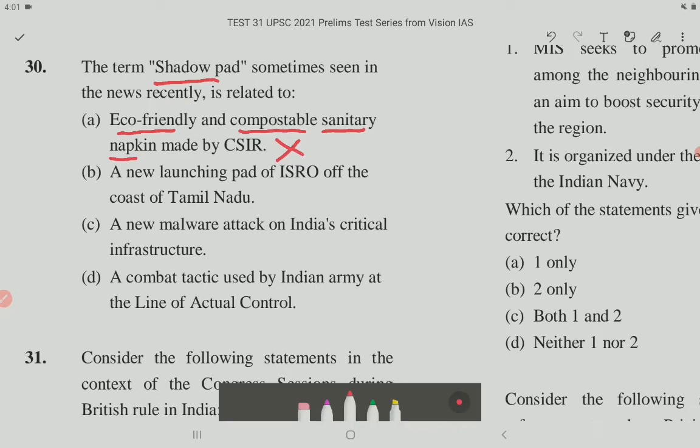Option B, a new launching pad of ISRO off the coast of Tamil Nadu. This is incorrect. Option D, a combat tactic used by Indian Army at a line of actual control. This is incorrect. Option C, a new malware attack on India's critical infrastructure. This is correct. So option C is the correct answer.